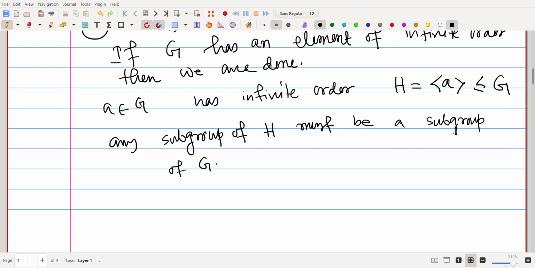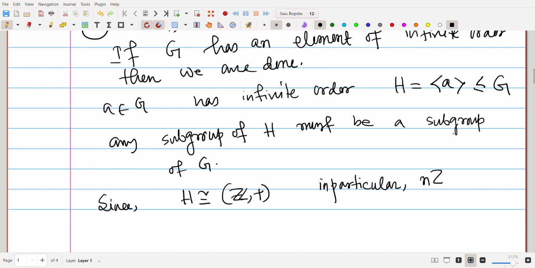Since H is a cyclic subgroup and A has infinite order, H is isomorphic to Z plus. And we know that Z plus has infinitely many subgroups. In particular, the subgroups look like NZ, and these are all the subgroups. N can be any natural number.